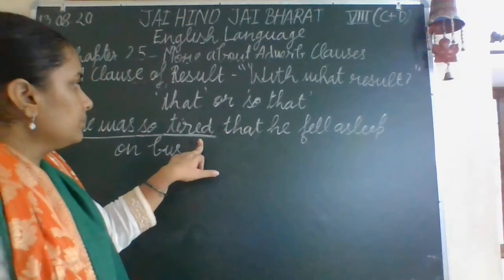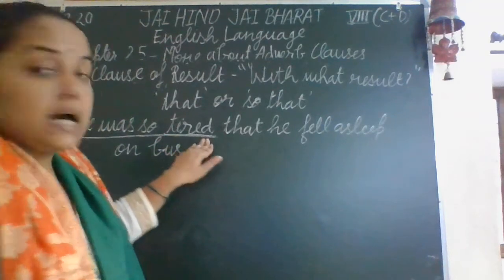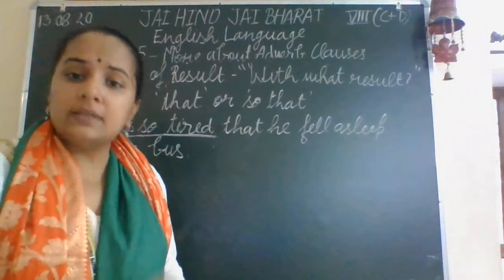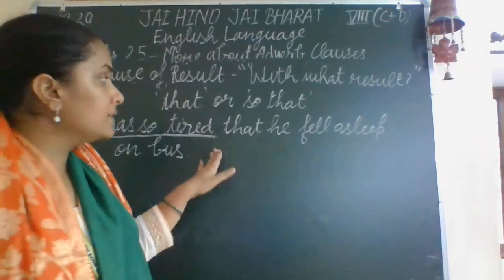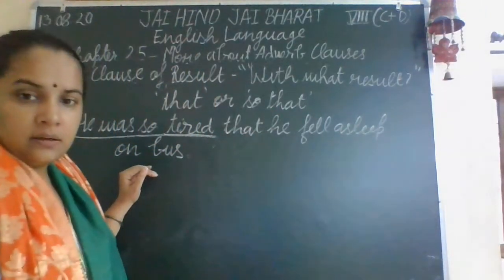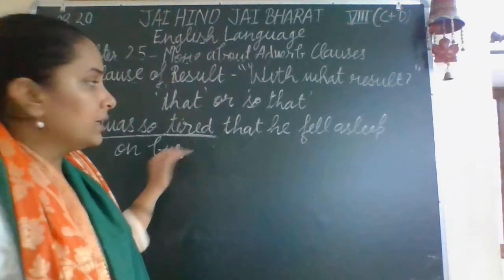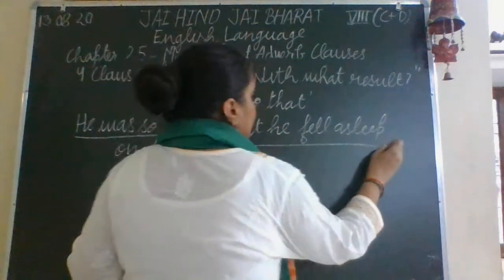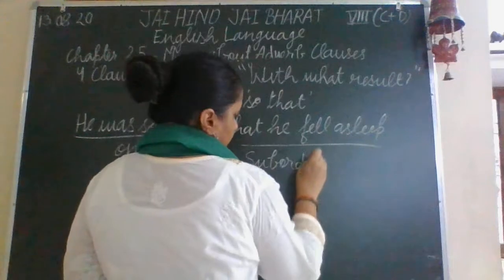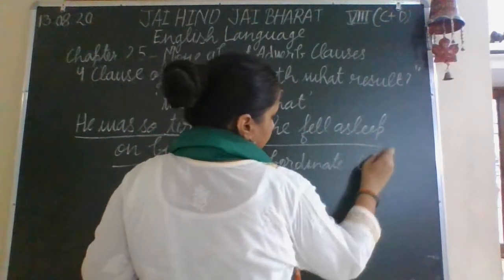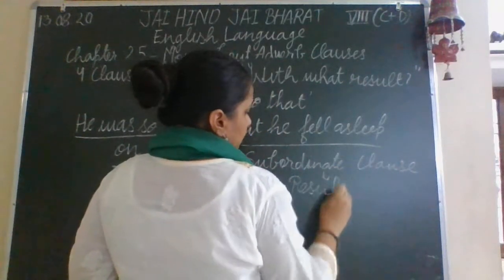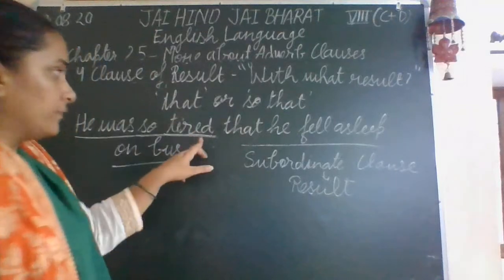Again, because it is telling the result. Now, he was so tired. So, what is the result of his being tired? It is explained here that he fell asleep on the bus. He was so tired that he fell asleep on the bus. That's why this is the subordinate clause of result. It is giving you the result of this action.